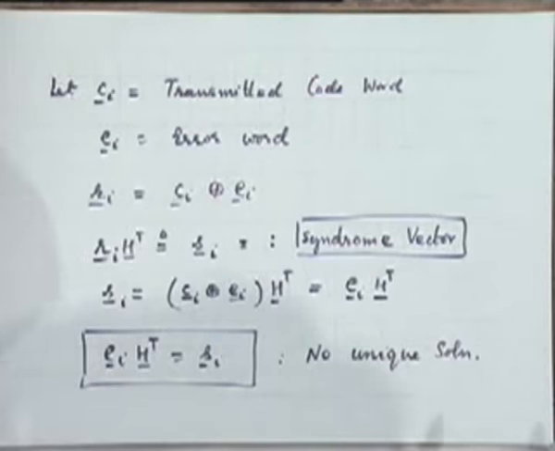Does the demodulator know P? Decoder, not demodulator. Decoder. Demodulation has already been done. We have already got R sub i, which is a binary sequence. Does a decoder know P? Yes, of course. It has to know H, and to know H, it has to know P. That's what I'm asking.